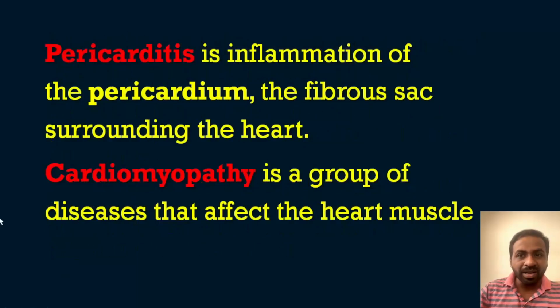We have given pericarditis. What is pericarditis? Pericarditis is simply the inflammation of the pericardium, the fibrous sac surrounding the heart. Another option was cardiomyopathy. Cardiomyopathy doesn't have any relationship with pericardial effusion and cardiac tamponade. It is a group of diseases that affects the heart muscle. Regarding cardiomyopathy, we will add other important questions in our next series, so kindly keep in touch. Pericarditis is inflammation, cardiomyopathy is the disease of the muscles of the heart.